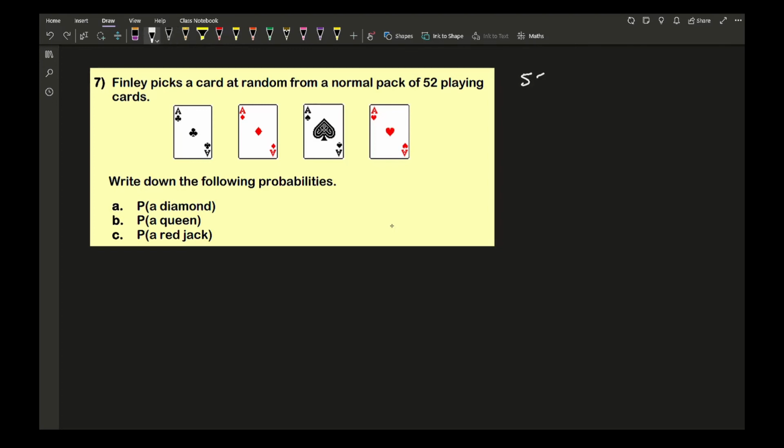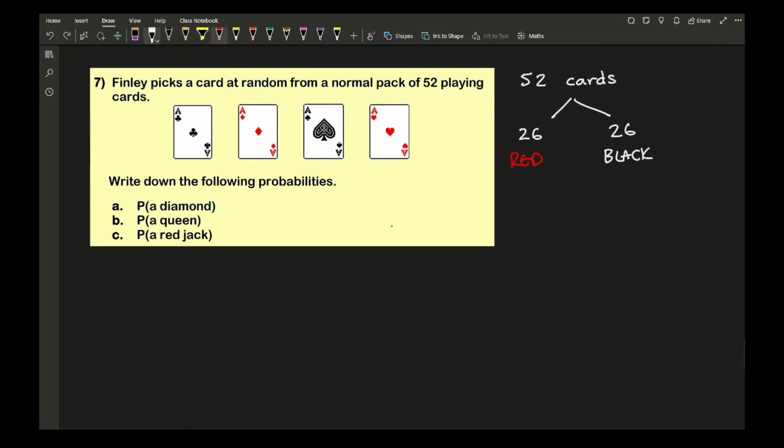in a deck of cards you have a total of 52 cards, and from those 52 you have 26 red cards. So 26 are red, and 26 are black.